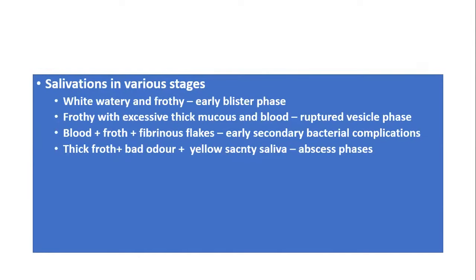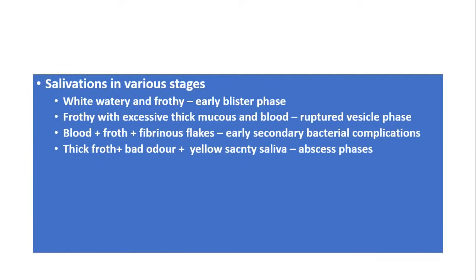A variety of salivation can be observed. The initial phase of FMD infection may lead to white, watery, frothy saliva, the early blister phase we can say. This is followed by excessive thick mucus and blood, which can be observed because of the rupture of vesicles due to the movement of the tongue and mastication movements, and bleeding is observed.